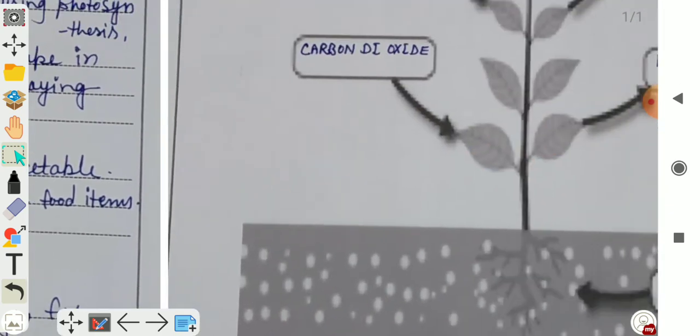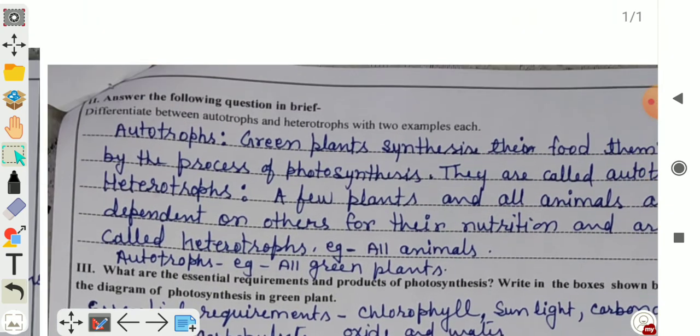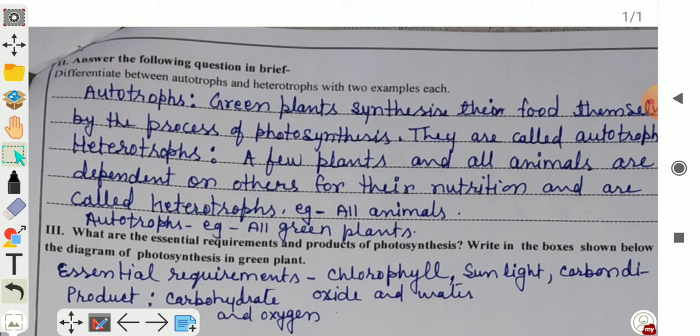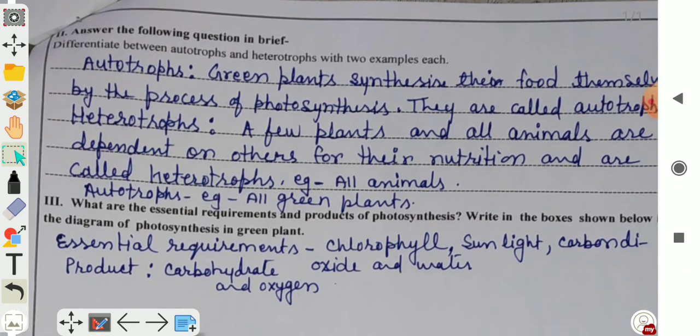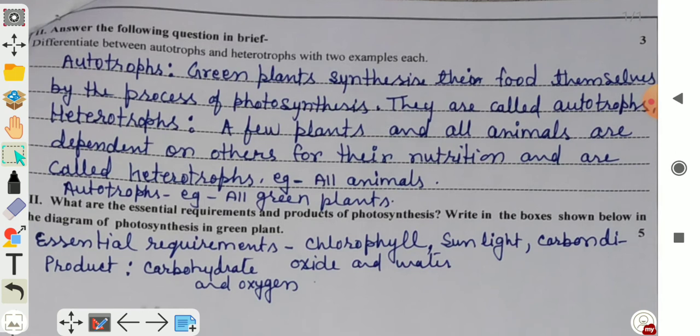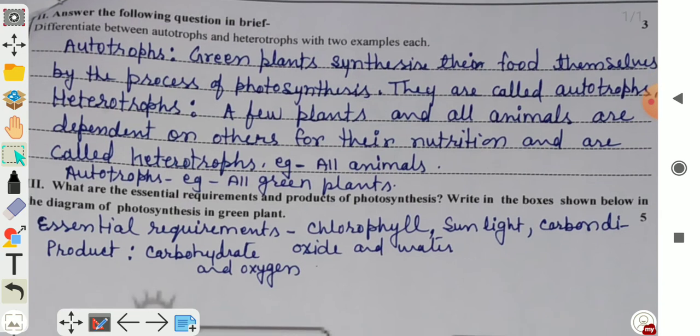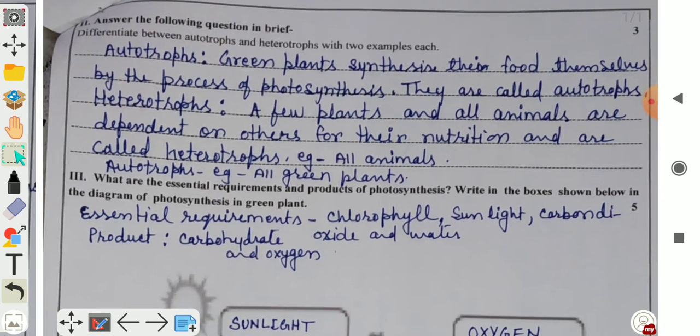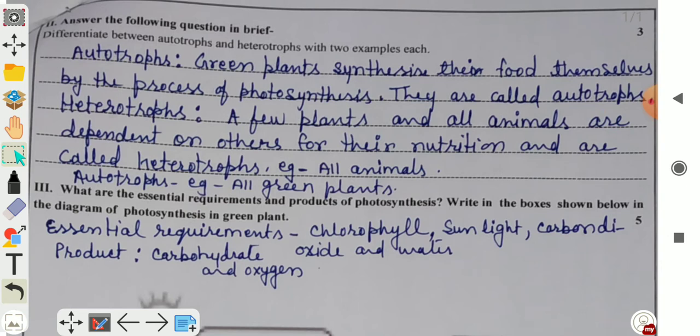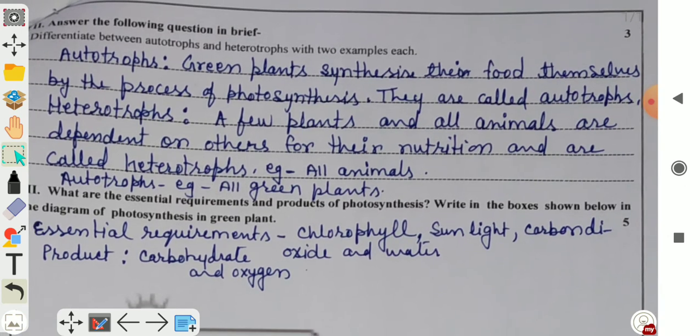Next, answer the following questions in brief. Differentiate between autotrophs and heterotrophs with two examples each. So you have to write the difference between autotrophs and heterotrophs.